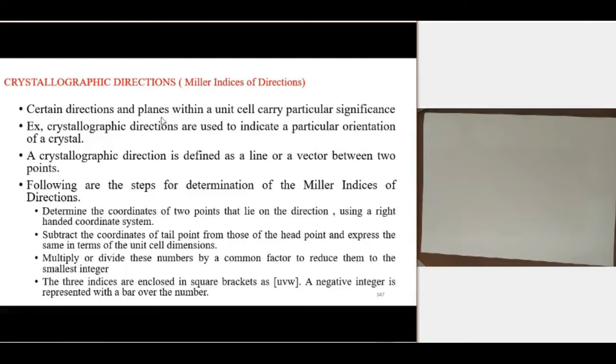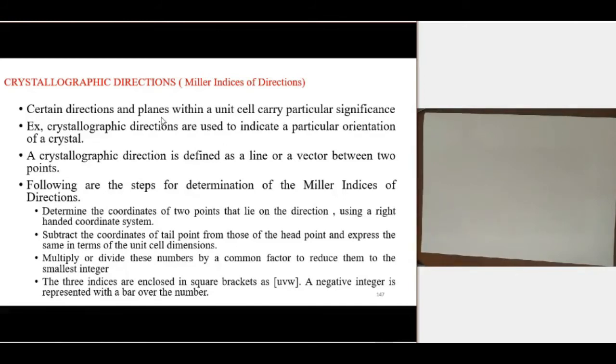And in case of magnetization of the cores of a transformer, in particular directions and particular planes of the crystal, the magnetization is very easy. The magnetic loss or hysteresis loss is very minimum. So we need to define that plane and direction using some indices. So that is where we need crystallographic directions and planes.